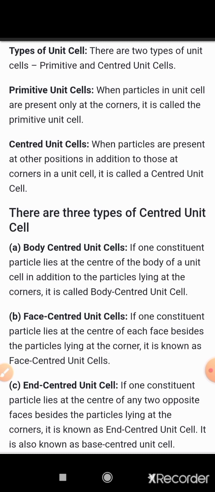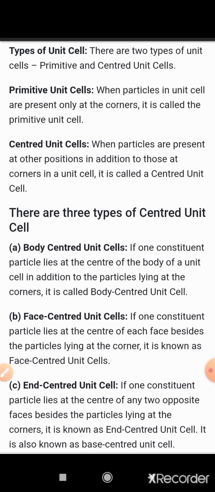In face centered unit cells, all the corners are occupied by particles, but also the faces of the unit cell are occupied by particles at the center.